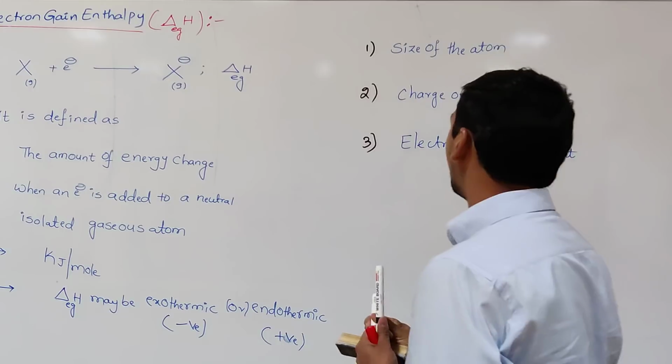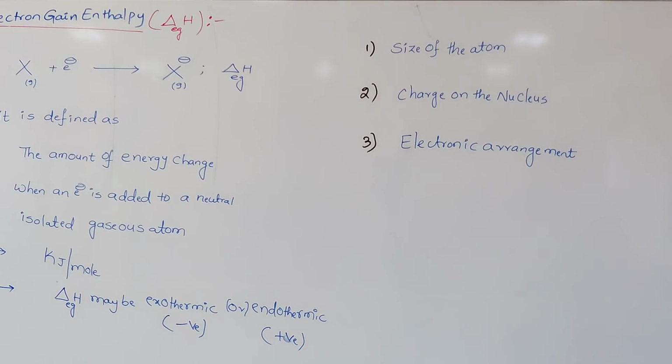So these are the three factors which are influencing the electron gain enthalpy.